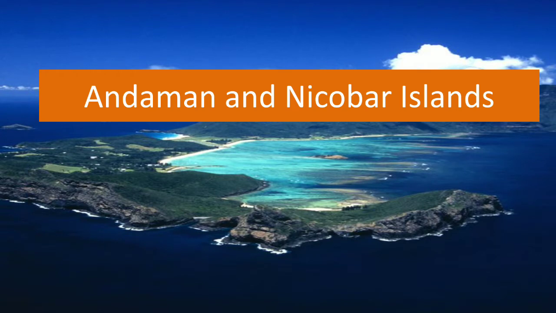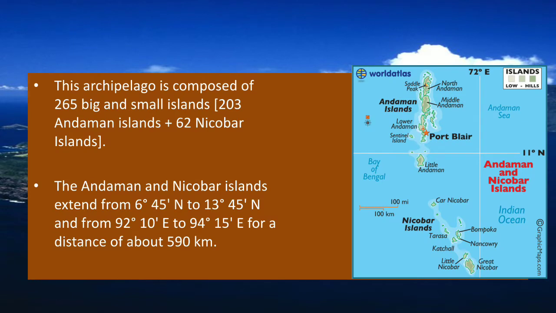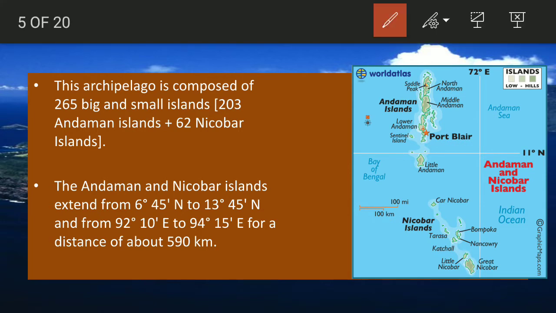Now let's start with the Andaman and Nicobar Islands. So this is the major group of Indian islands because it is firstly a convergent boundary. Okay, it is part of fold mountains and the topography is varied. So let's start with that. The archipelago is composed of 265 islands, extending from 6 degree to 13 degree north. So you can see in the map, here is the 13 degree, here is the 6.5 degree. So these are the islands, Andaman section and Nicobar section.